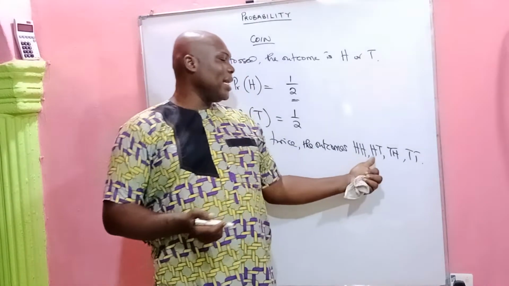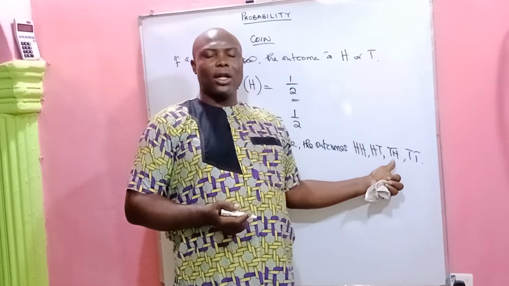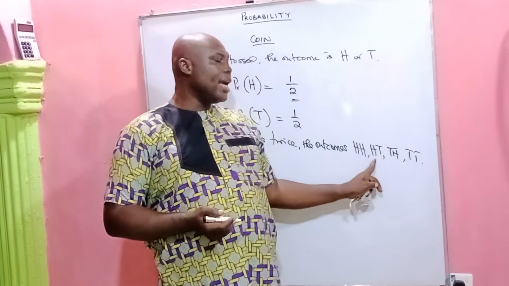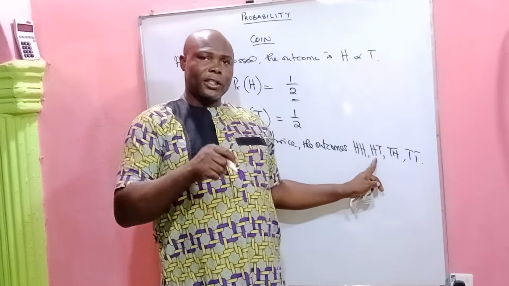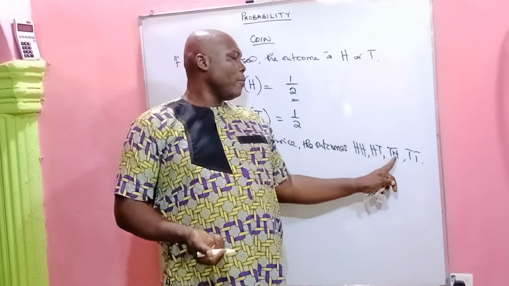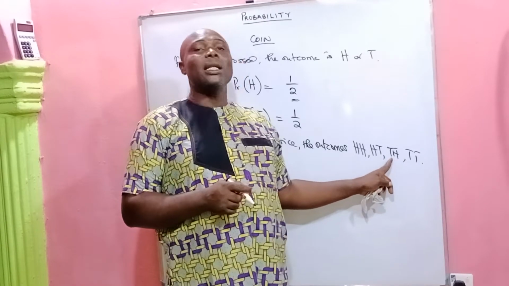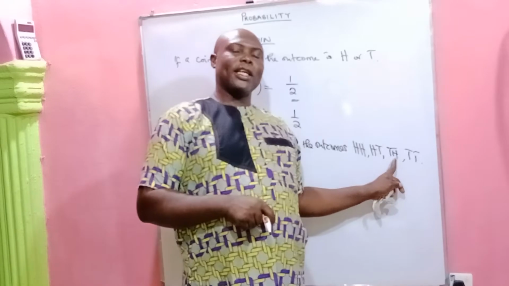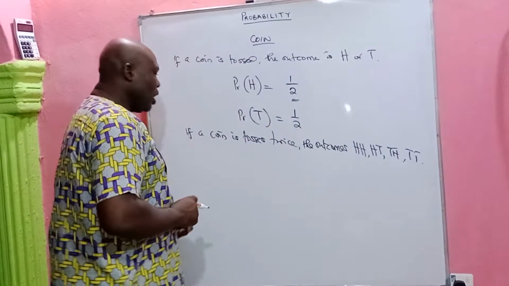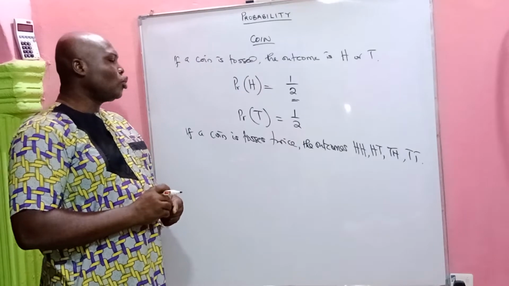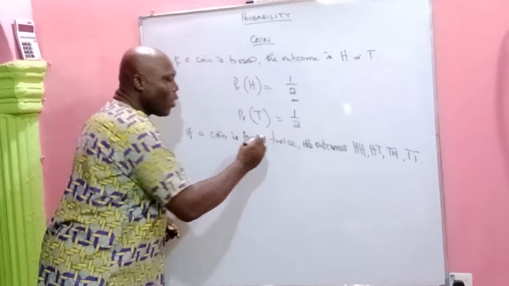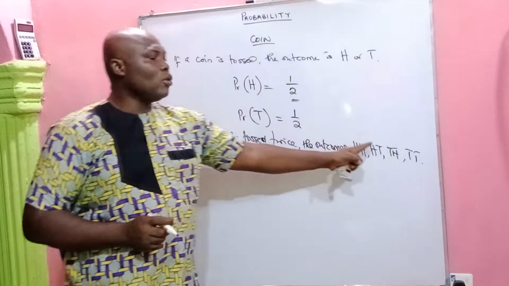But you should understand that a head tail and a tail head are 2 different events. It means that here the head appeared first before the tail in the second toss. But here in the first toss, it is the tail that appeared before the head in the second toss. So there are 2 different things. So if a coin is tossed twice, the possible outcomes will be this.